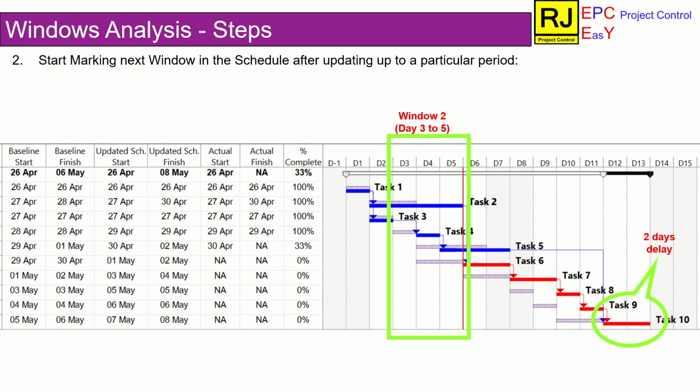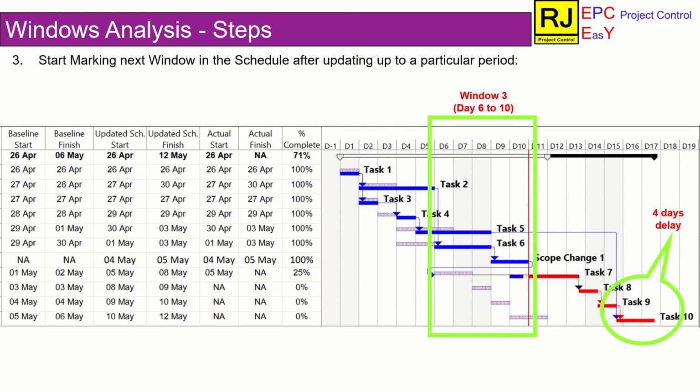In the next updated schedule, the schedule is updated up to day 5. Hence, day 3 to day 5 is marked as window 2, and it is observed that there is a delay of 2 days. Similarly, in the next updated schedule, a further delay of 4 days is observed. To carry out delay analysis, the same format used in retrospective time impact analysis can be used.